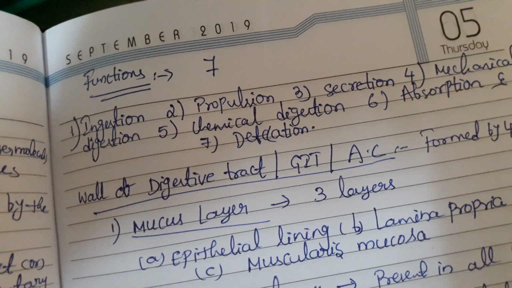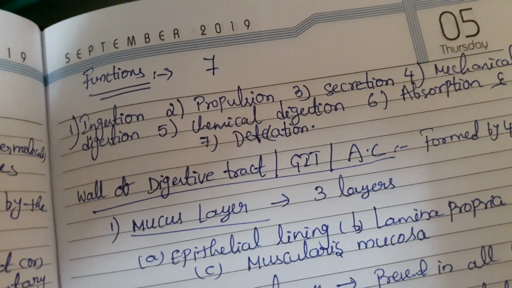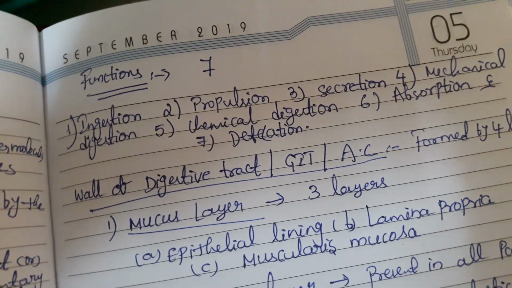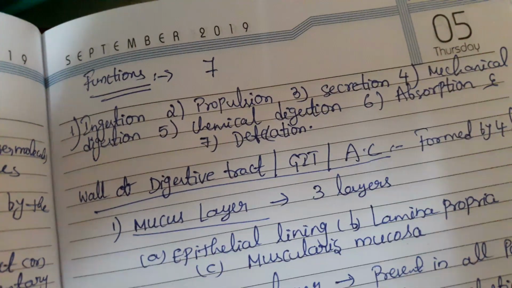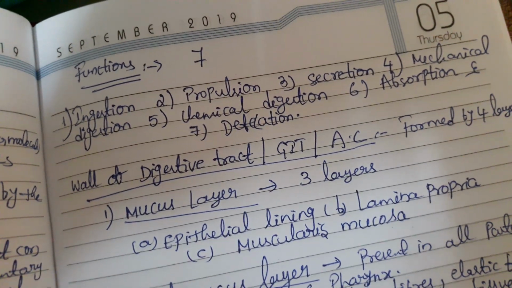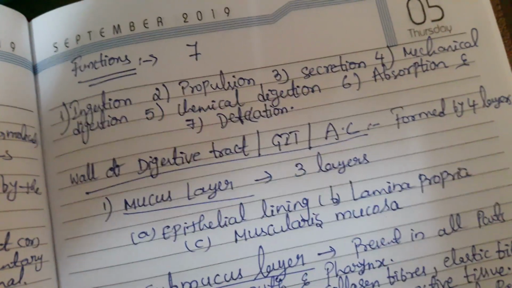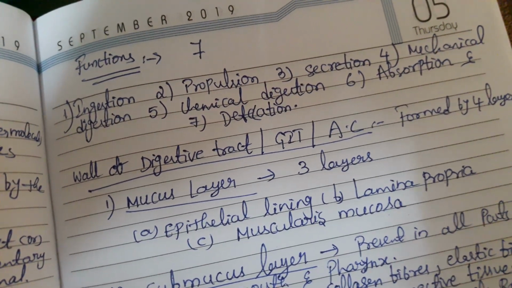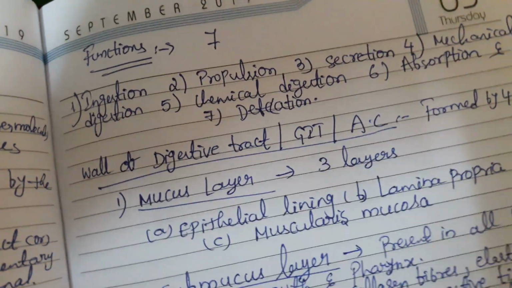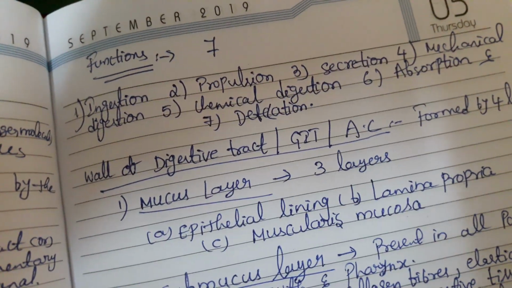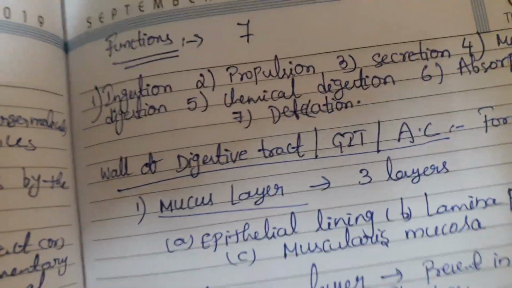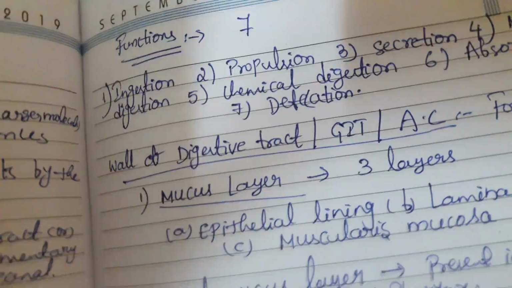Additional churning occurs in the small intestine through the muscular constriction of the intestinal wall. This process is also called segmentation, but it is different from peristalsis. Already I said that in peristalsis only the forward movement of food takes place, but in segmentation the churning movement mainly takes place by the contraction of the muscles, with movement of food both forward as well as backward, similar to what takes place in the stomach.